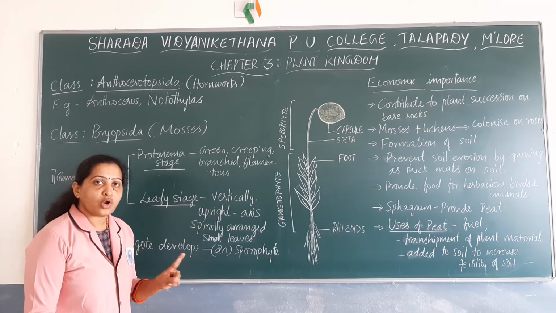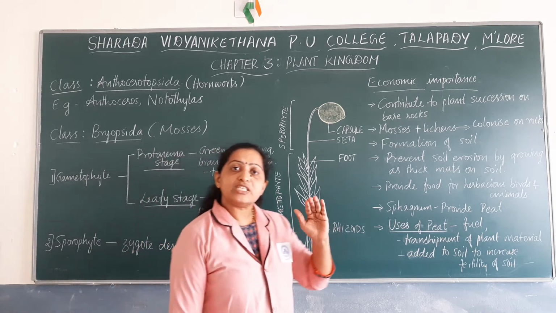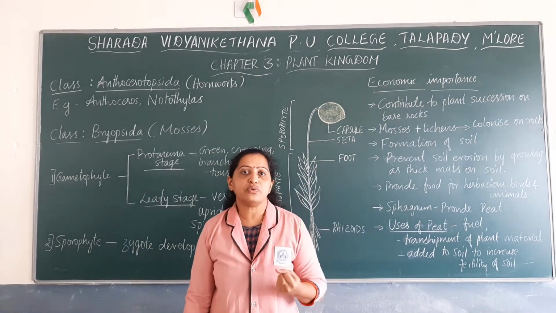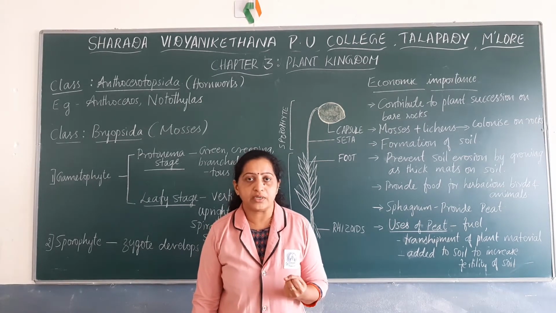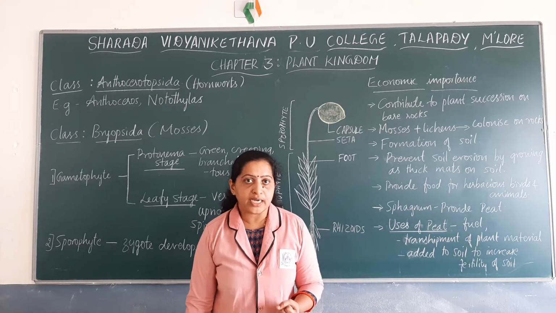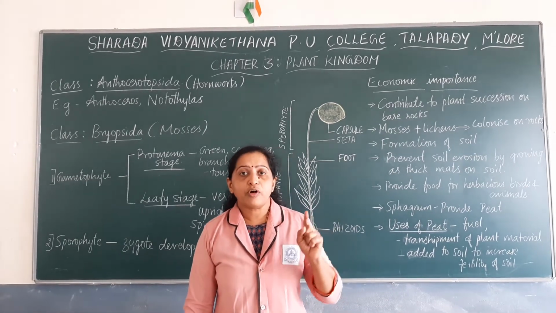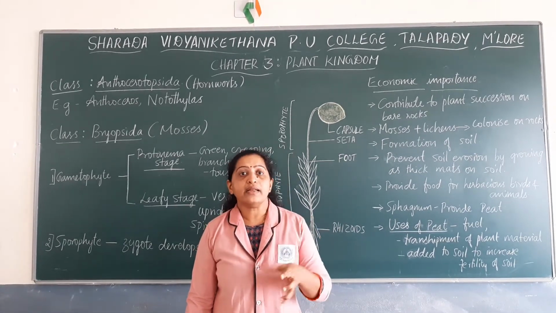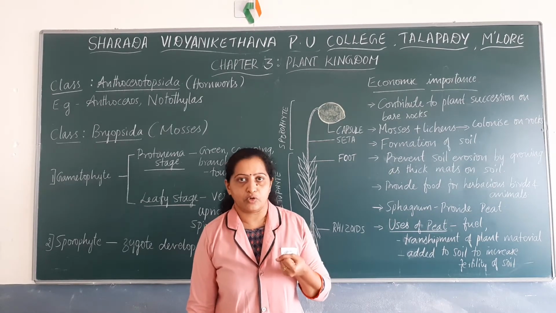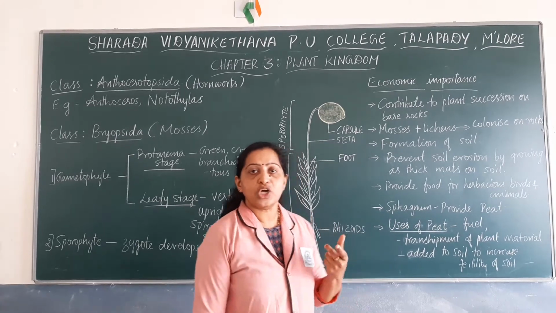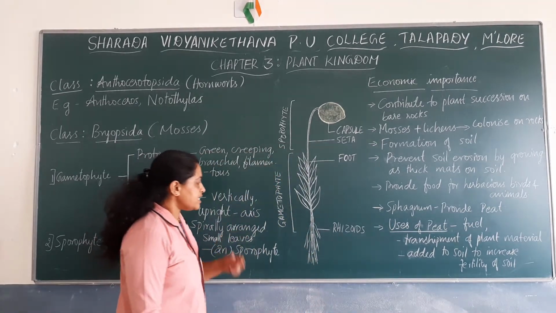The sporophyte plant body is not free living. It is attached to the gametophyte and derives nutrition from the gametophyte. So we will see one such moss which is commonly called Funaria.